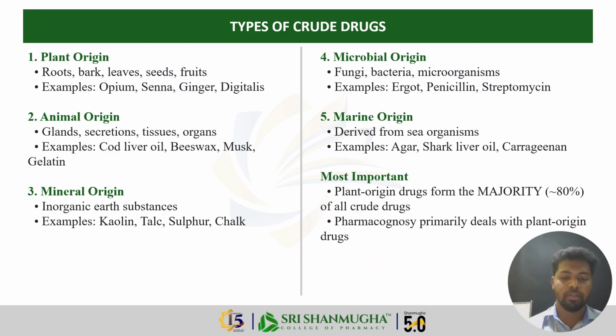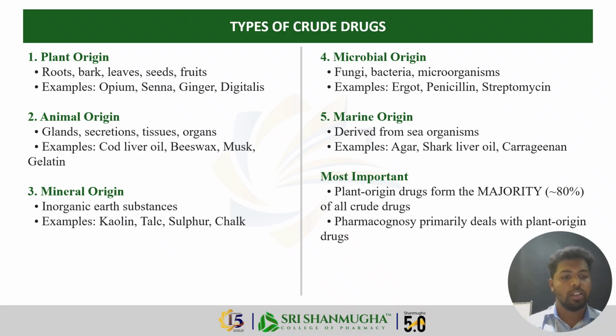Before we classify them, let us understand the five types of crude drugs based on their origin. First is plant origin. This is the largest group. About 80% of all crude drugs come from plant sources, from different plant parts like roots, barks, leaves, seeds, fruits. Examples are opium, senna, ginger, digitalis, and so on.